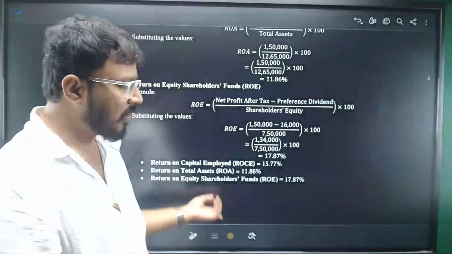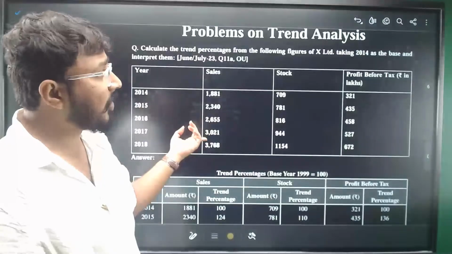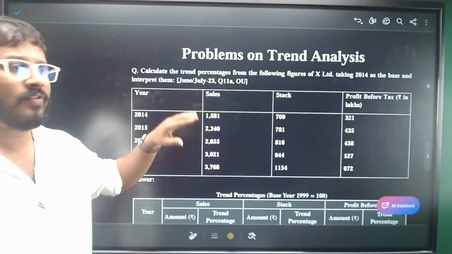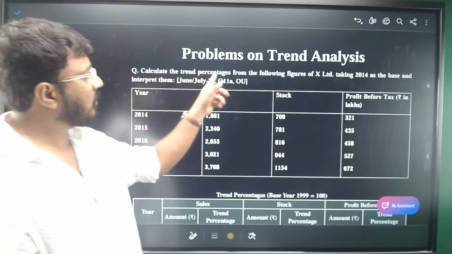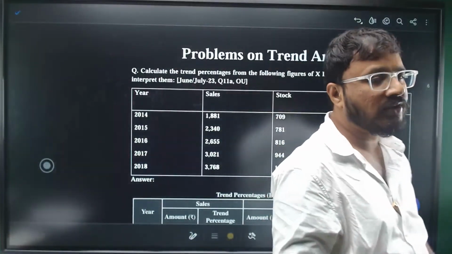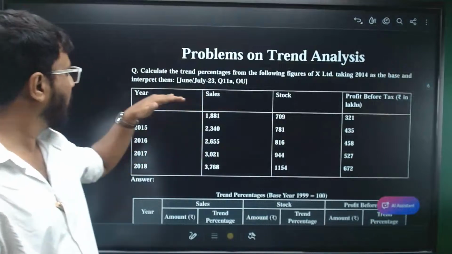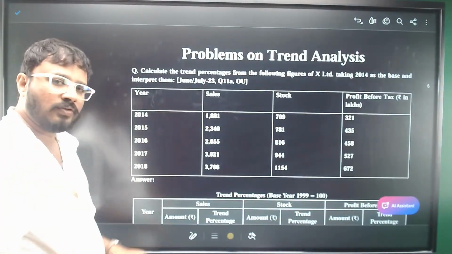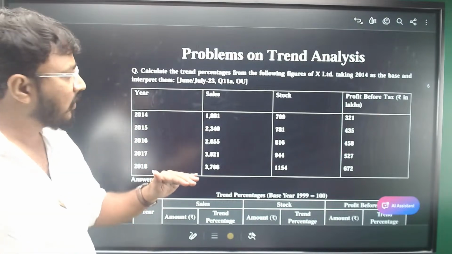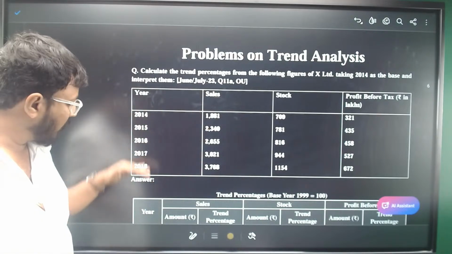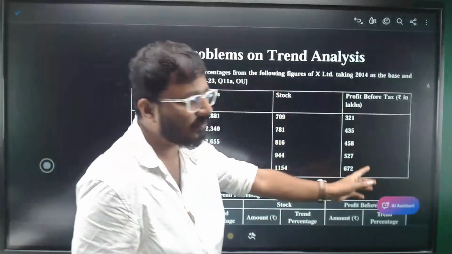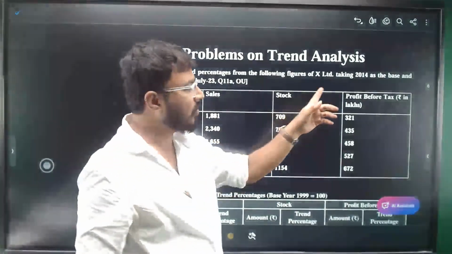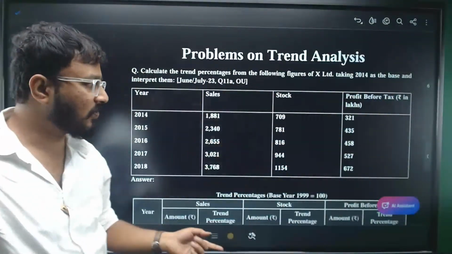Right. One last topic is left in this, trend analysis. In the past year, 2023, you got a question here for 12 marks. How simple it is, observe. Calculate the trend percentages from the following figures of X Limited, taking 2014 as the base and interpret them. Whatever is the earliest year, the oldest year will be the base. He has given all the information for all the 5 years, for sales, stock, and profit before tax. You simply need to calculate the trend percentages for sales, stock, and profit before tax, which is given in the solution here.